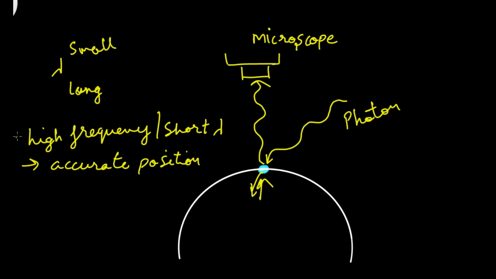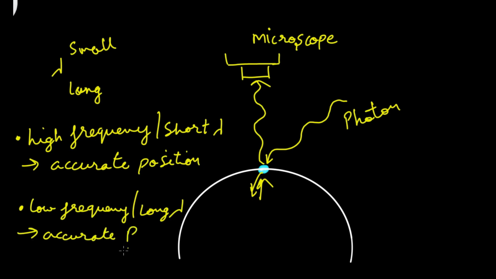Now suppose you are using low frequency, or long wavelength. Now this will provide accurate momentum, but it will change the position.